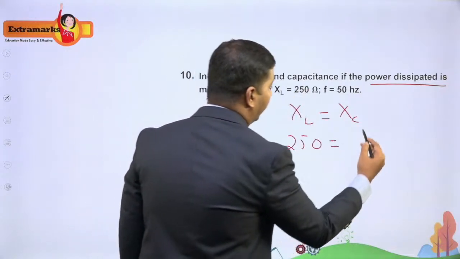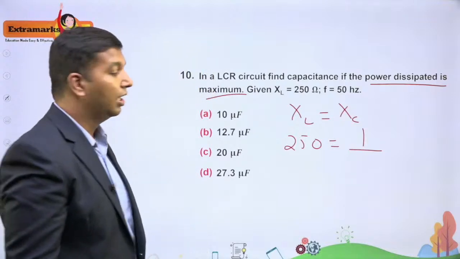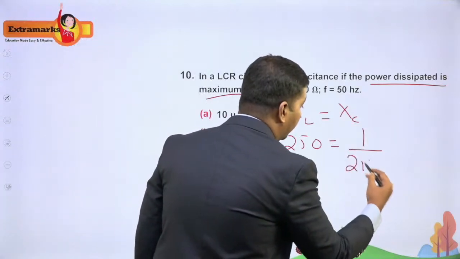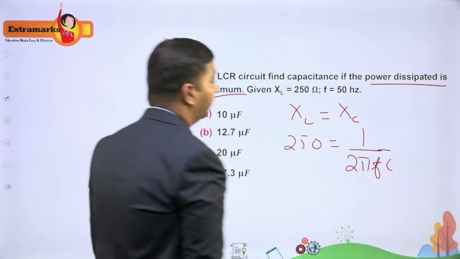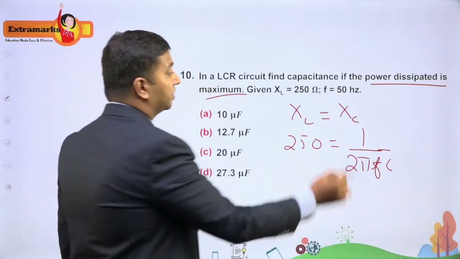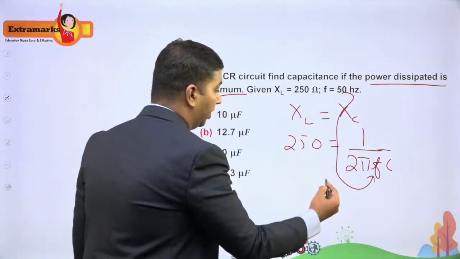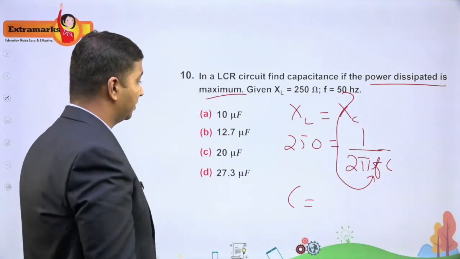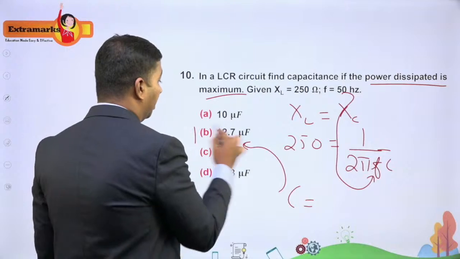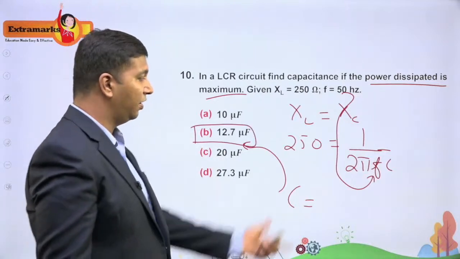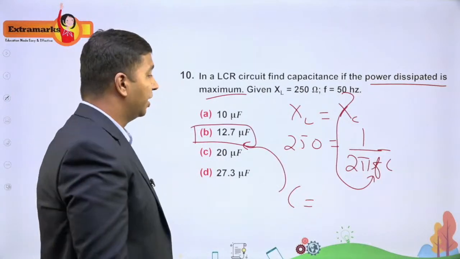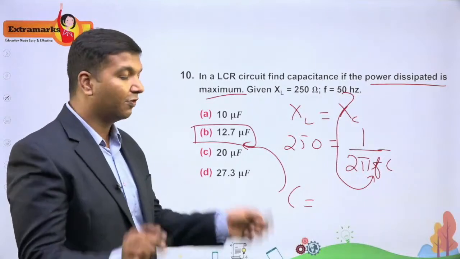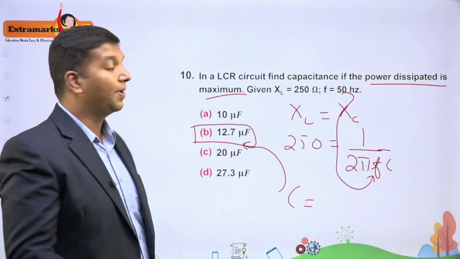Now XC we write as 1 by omega C, where omega is 2 pi f. The frequency they have given is 50 hertz, so substitute this frequency here. After simplifying, the capacitance value will be 12.7 microfarad. All you have to do is substitute, and you'll be getting the answer. So 12.7 microfarad is the correct answer. That is the capacitance.